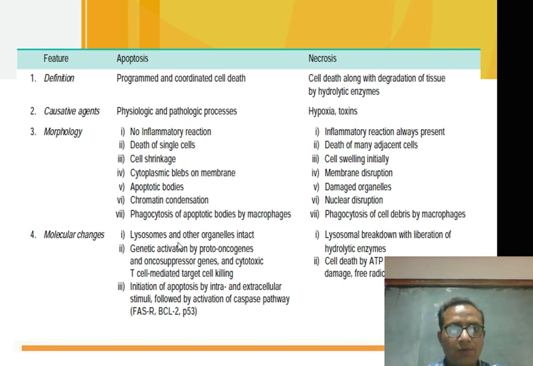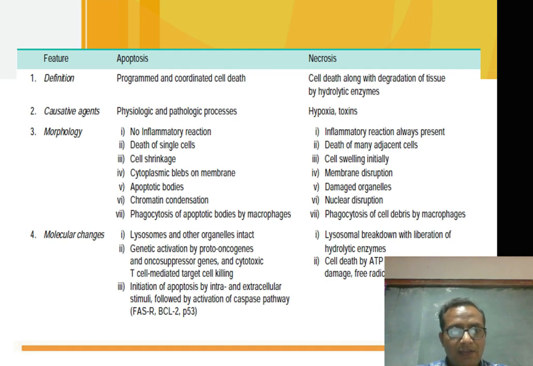And what are the molecular changes in apoptosis? Lysosomes and other organelles will be intact. But in necrosis, there will be breakdown of the lysosomal membrane and liberation of hydrolytic enzymes.